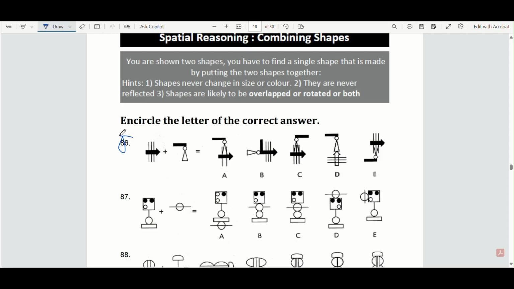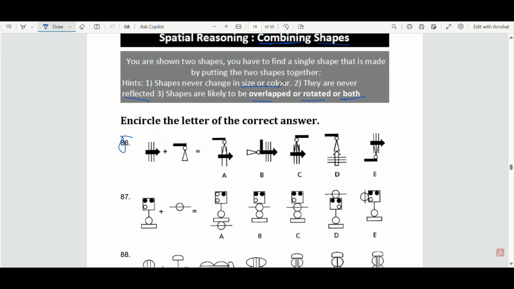Reasoning, question 86. So you have to combine these two shapes together. Add these together. Now, it doesn't mean add them in the same way, just putting them on top of each other. It means, if you read the instructions here, the shapes can be overlapped or they can be rotated or both. They can't be reflected and they can't change size or color.